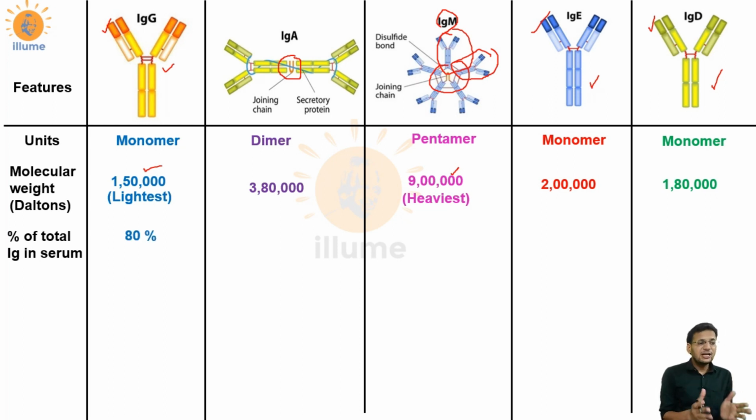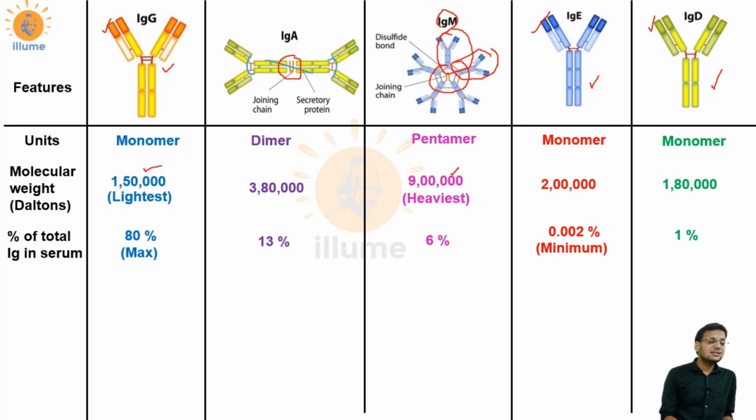Now what percentage of the total amount do these antibodies form? IgG forms 80% of the total antibodies, IgA 13%, IgM 6%, IgE 0.002%, and IgD around 1%. No need to remember the composition, you need to remember which one is maximum and which one is minimum. IgG is maximum in concentration and IgE is minimum.